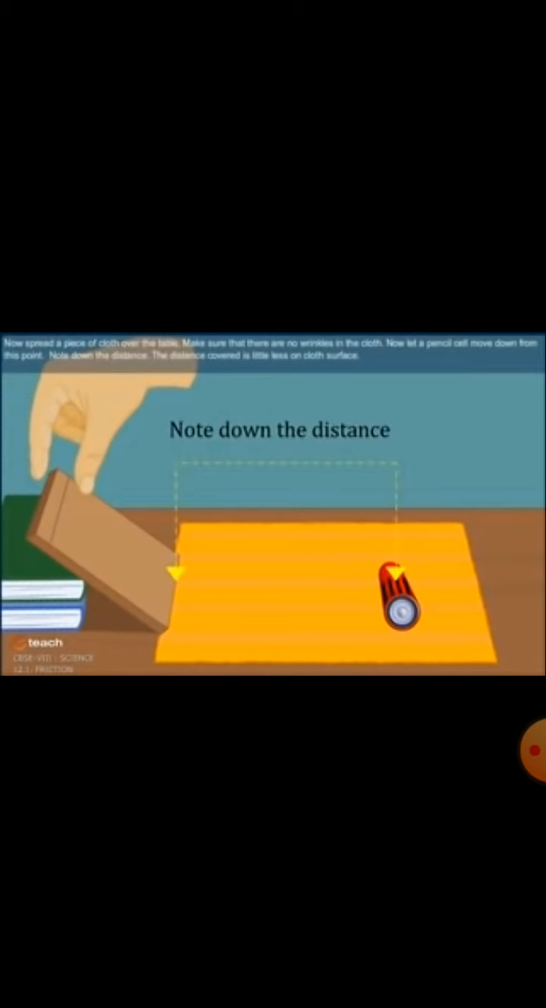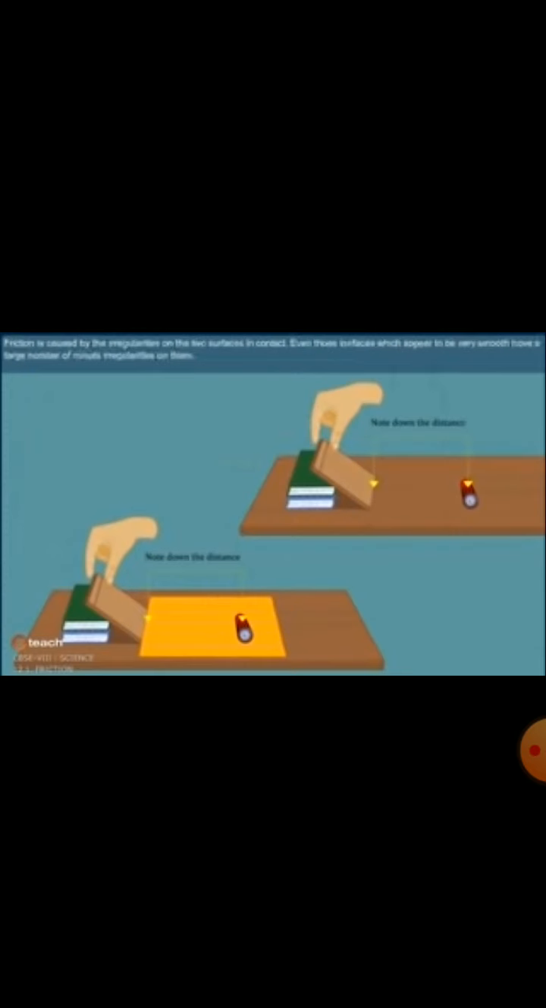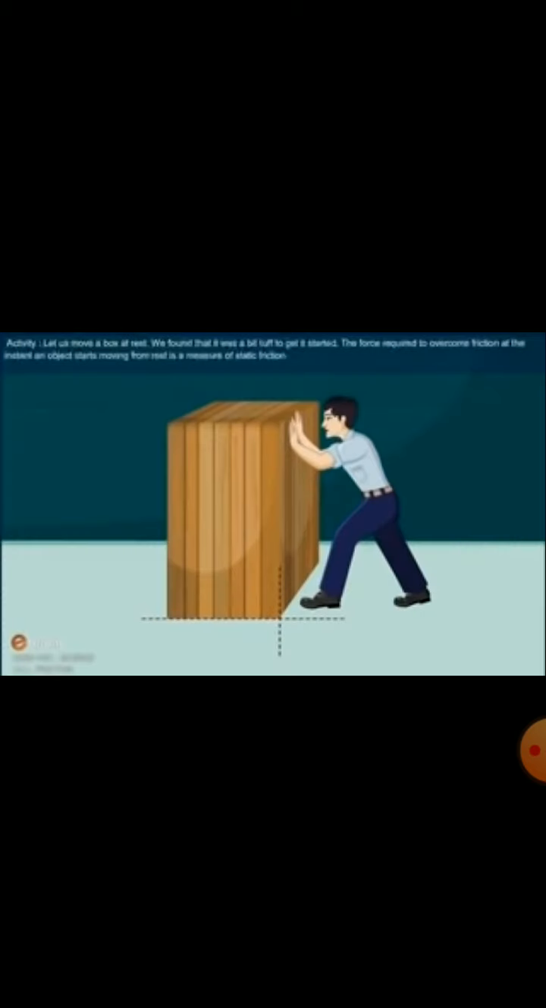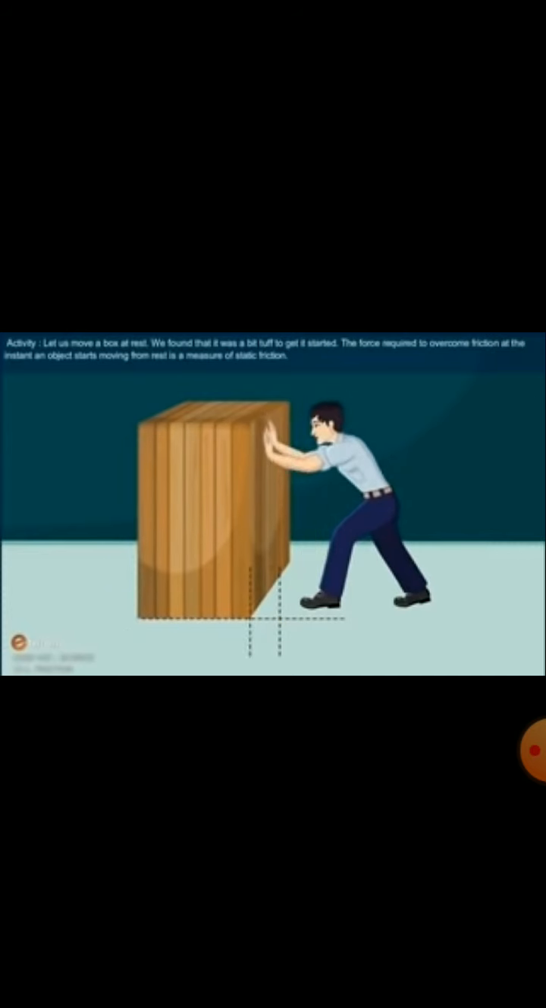So from here we come to know that the distance covered depends on the surface. In the first case the surface is smooth and it covers a long distance, and in the case where we are taking cloth, the surface is rough, and due to the roughness the frictional force increases and it covers less distance. So by doing these activities we come to know that a force that always occurs opposite to the direction of motion is called the frictional force.